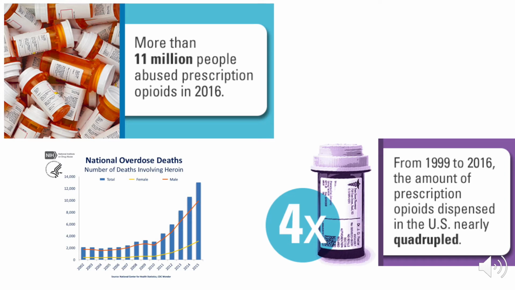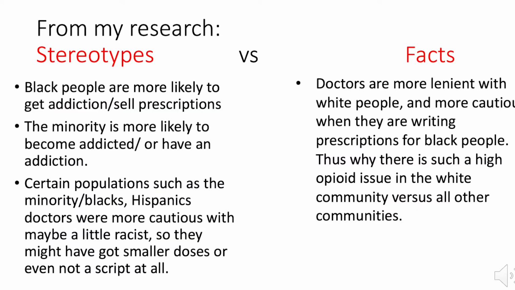And then you look at how many users there are, how many people are overdosing, how many people need rehab. So this is another fact from the CDC, from about 2002 to 2015, the number of overdoses related to opioids, which is the statistic in the bottom corner.